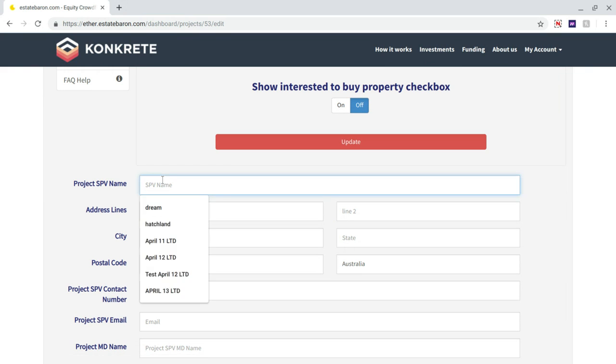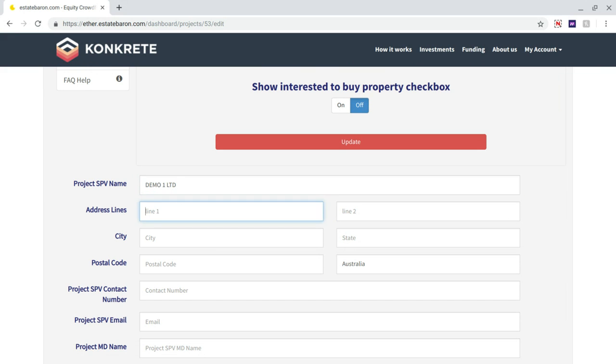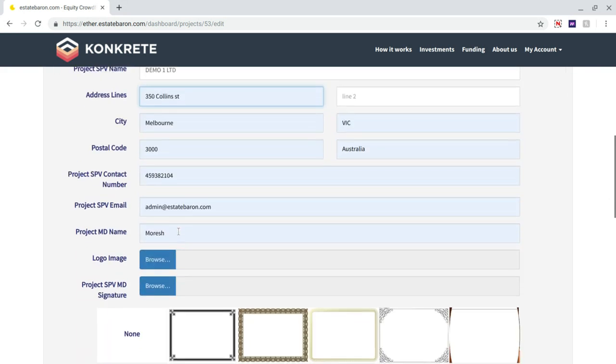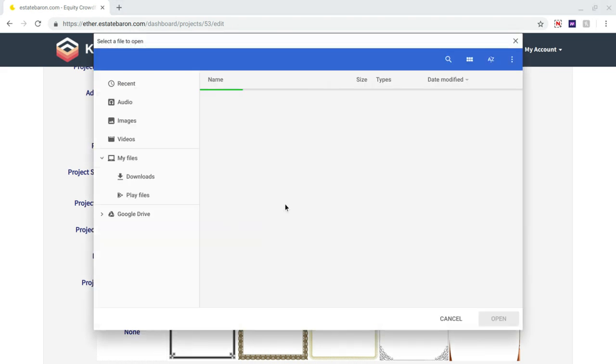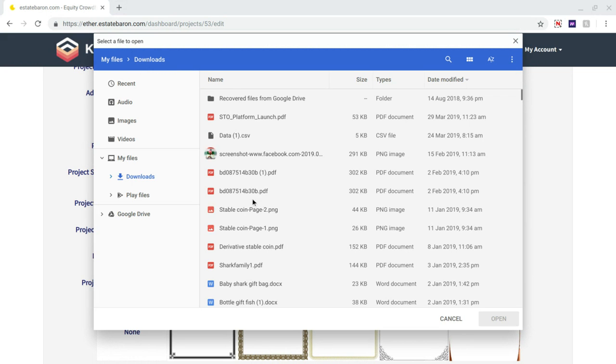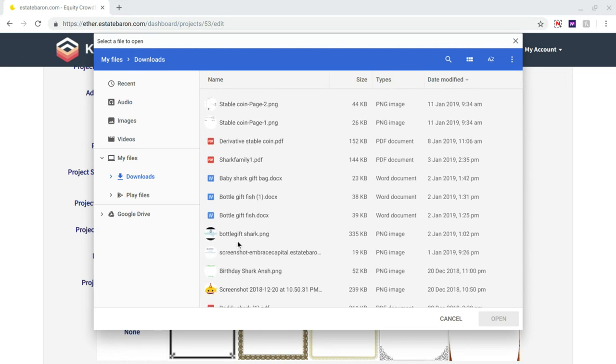Now, before we tokenize it, it has to be represented in the form of a legal structure. We're talking about securities over here. So we are going to create an SPV. This is all done separate to the technology, and we are going to represent the shares in that SPV as security tokens.